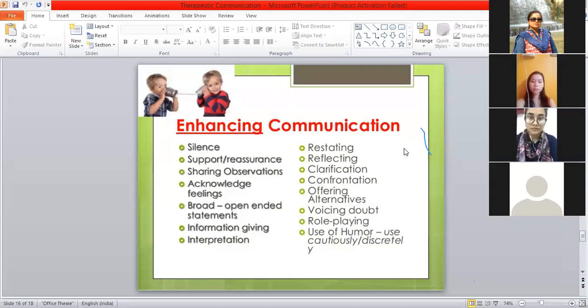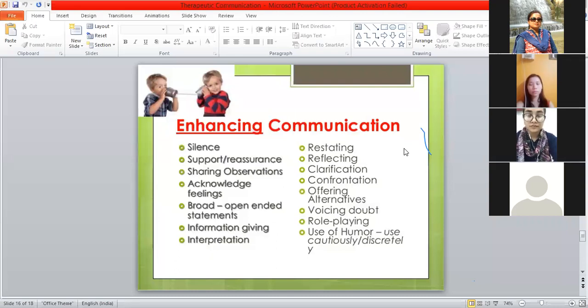You have to acknowledge that. You should know how to reply: I understand, I hear you, I can understand your feelings, I really want to support you. Like that, you have to acknowledge the patient, and always try to ask broad open-ended questions so that you can find out what his feelings and emotions are, how he is feeling right now in the hospital.